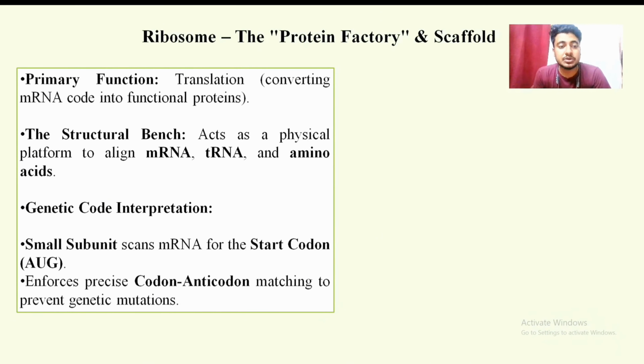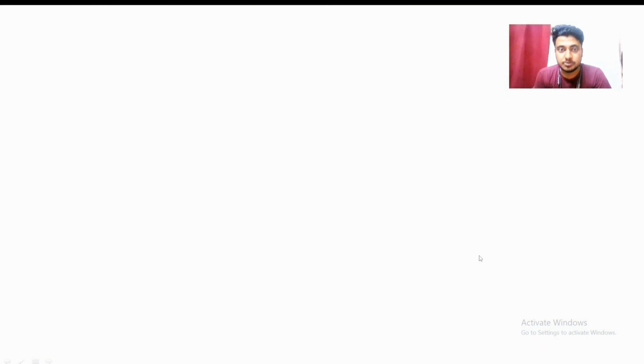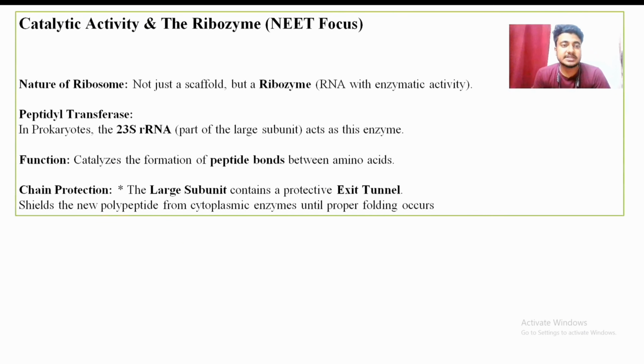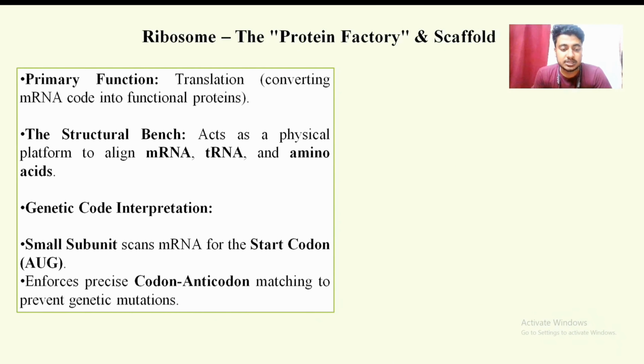Then the genetic code interpretation. In this case, the small subunit of the ribosome is responsible. The small subunit scans the mRNA and finds the start codon, which is the AUG. Moving on to the next slide. So this is the catalytic activity and the ribozyme. The term ribozyme refers to an enzyme made of RNA, or RNA with enzymatic activity. Also, the ribosome ensures the codon-anticodon matching, which prevents genetic mutations.